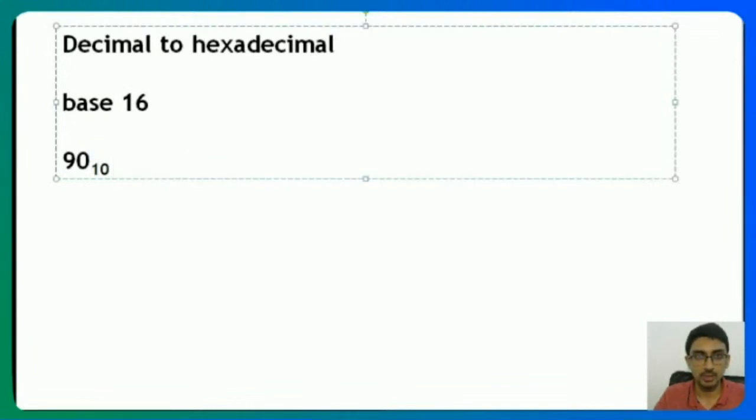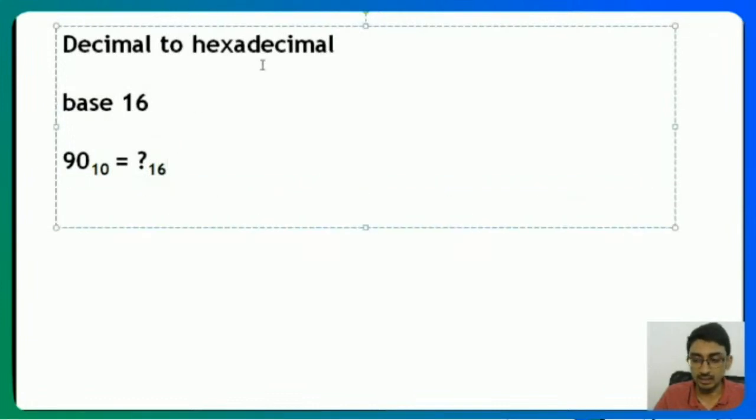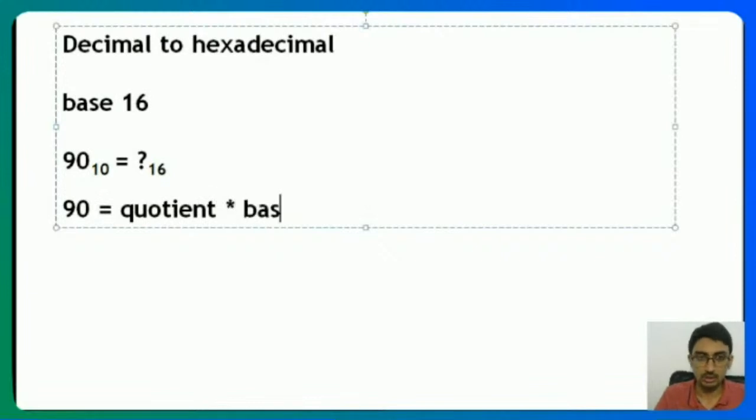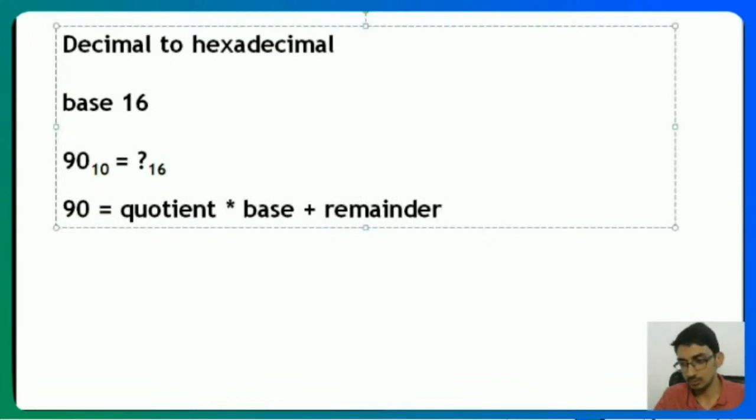So I want to figure out what 90 is in base 16. This is the question. In order to do this, you keep representing 90 as some quotient into base plus remainder, and you keep doing this until your quotient becomes 0.